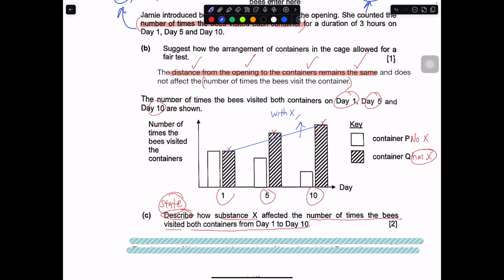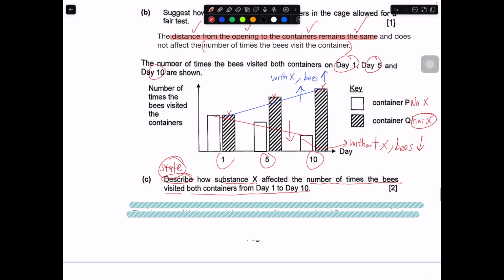With X, the bee visited more times. But take a look at the one without X. If I draw a line combining all the bars, the line goes down, it decreases. What does it mean? It means that without X, the bee visited the container less. So the bee went to container P fewer times.